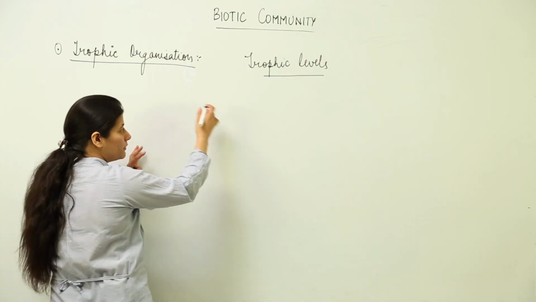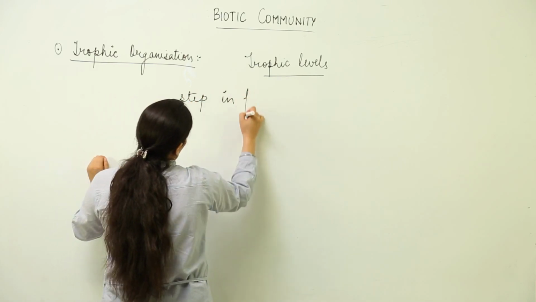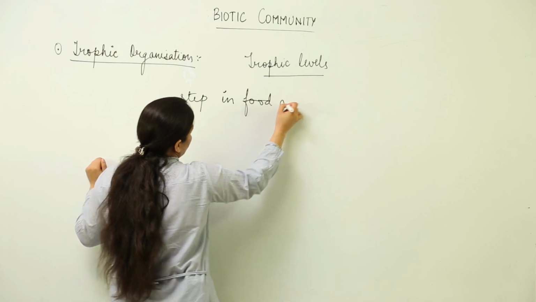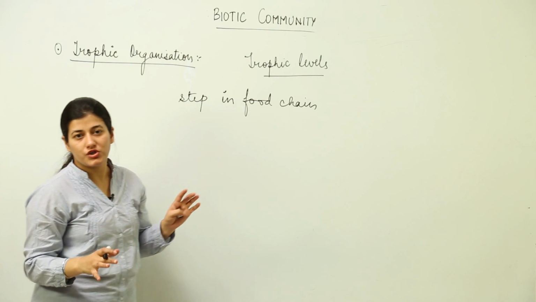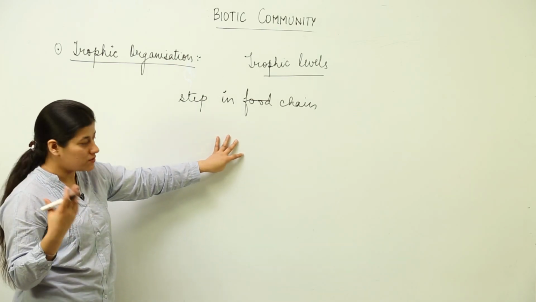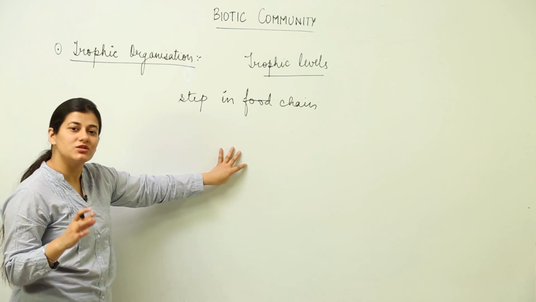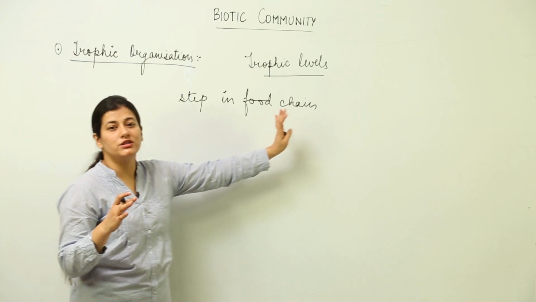Trophic level is nothing but a step in the food chain. That's all. Don't get baffled by what it would be. It's very simple. A step in the food chain or the food web which an organism or a species occupies is known as its trophic level. It has nothing to do beyond the food chain.